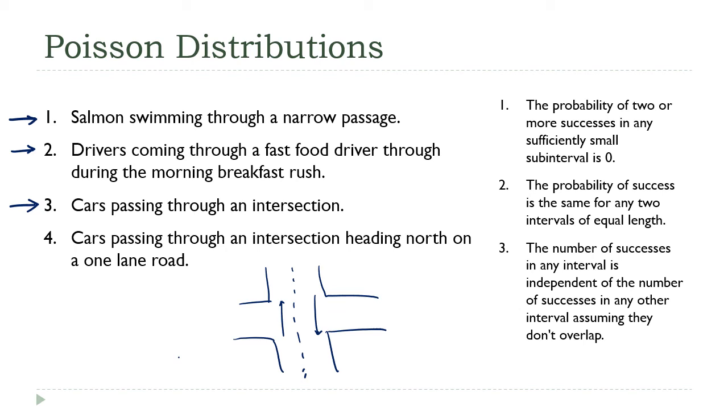Now, scenario 4 fixes that by narrowing the view down to a single lane going in a single direction. But we can still potentially have issues with the second criterion. Traffic patterns change over the course of the day. So the probability of a given number of successes during rush hour wouldn't be the same as in the middle of the night. Now, this could be fixed by adding a restriction similar to the breakfast rush time frame that we had up here in the second scenario.